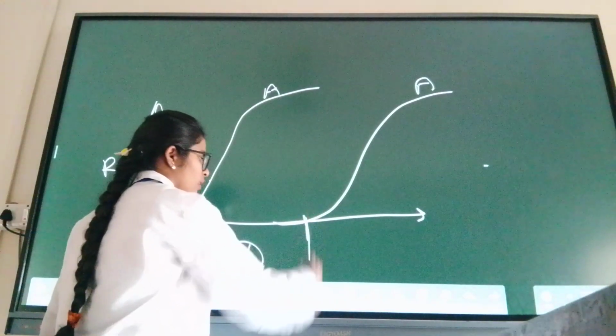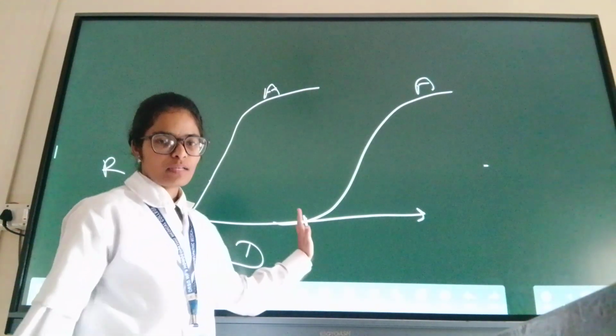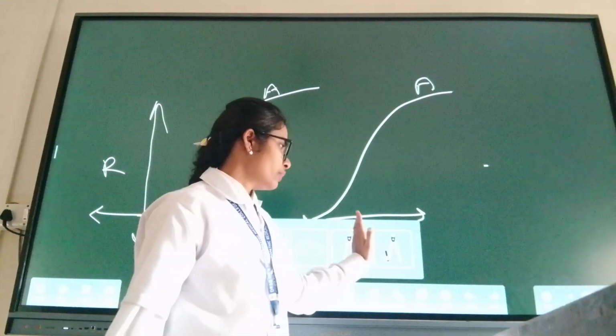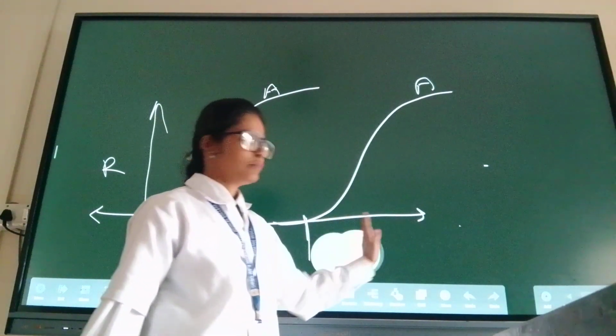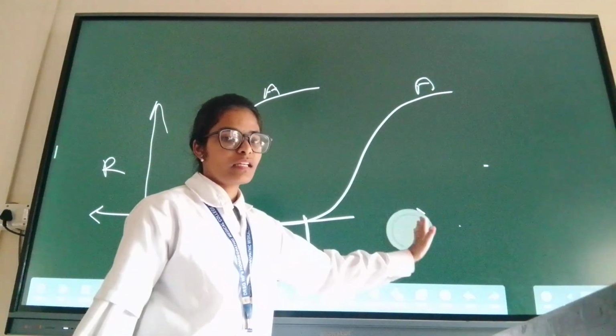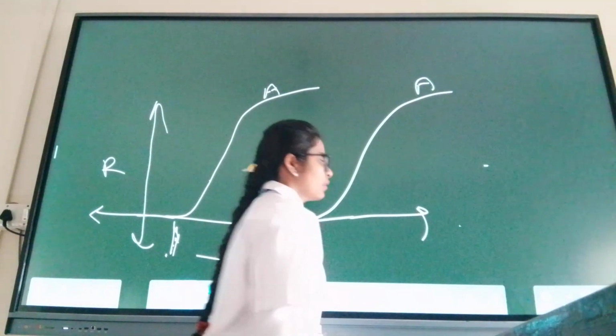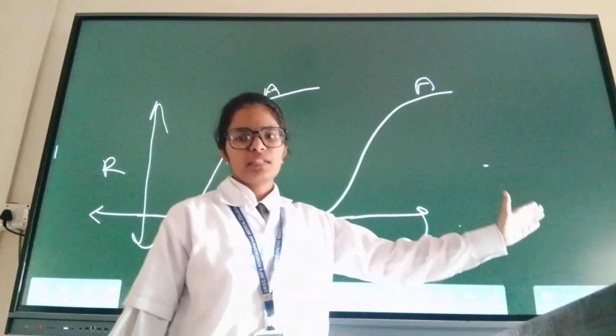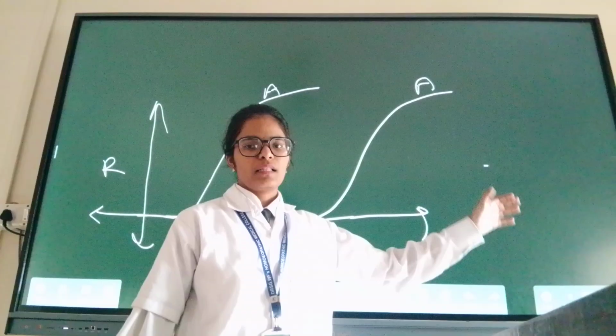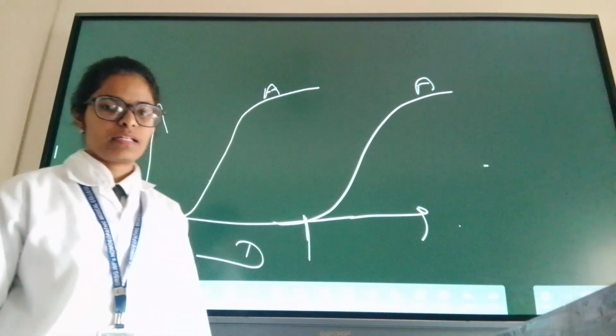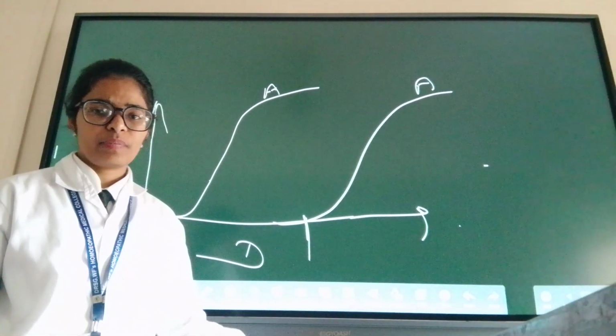If we give the drug beyond the range of the lethal dose, then it will cause adverse effects. It is fatal to the life of the patient.